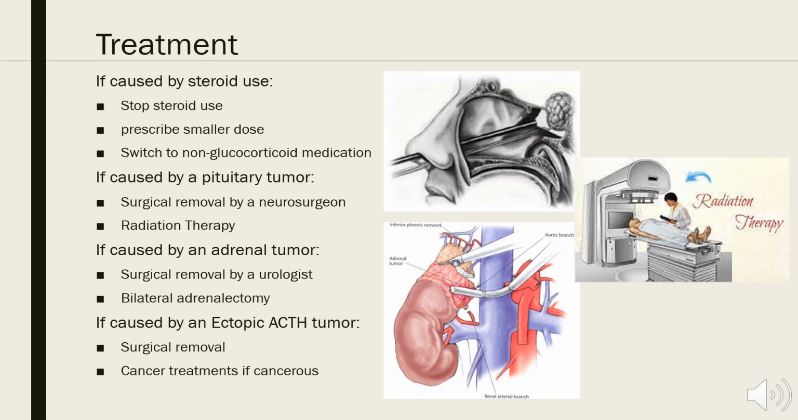Adrenal tumors are also preferentially removed by urologists. This can be seen in the bottom left image. A bilateral adrenalectomy, which is a complete removal of the adrenal glands, may be needed if there are multiple tumors or cancer. This requires lifelong hormone medications to replace gland function. Ectopic ACTH-producing tumors are commonly cancerous, and removal may be accompanied by cancer treatments. Until fully healed, all gland surgeries are usually followed by corticoid medications such as prednisone or hydrocortisone to replace the corticoids the gland would normally produce.